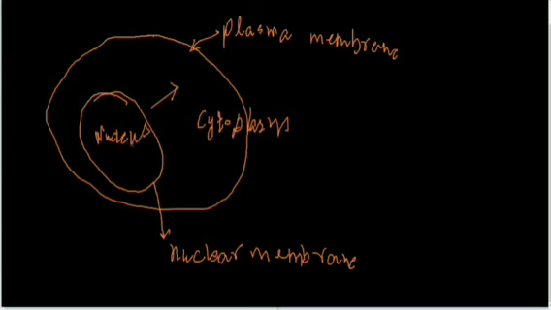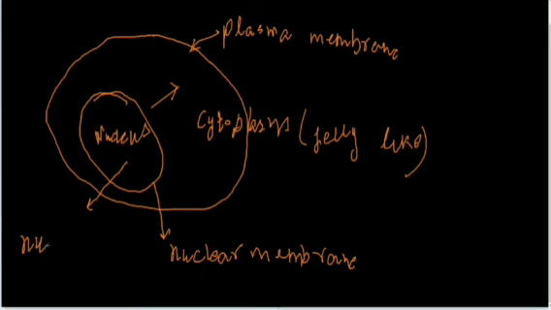Also, inside the cell, the jelly-like structure, this is cytoplasm. This is jelly-like structure or the fluid. This is known as cytoplasm. Same way, in the nucleus, the jelly-like substance is known as nucleoplasm. This is a fluid-like structure in the nucleus. Also, there is a densely packed region inside the nucleus. This is known as nucleolus.